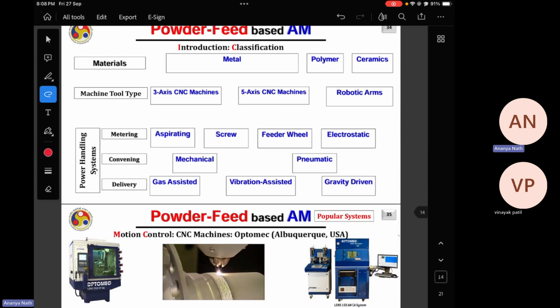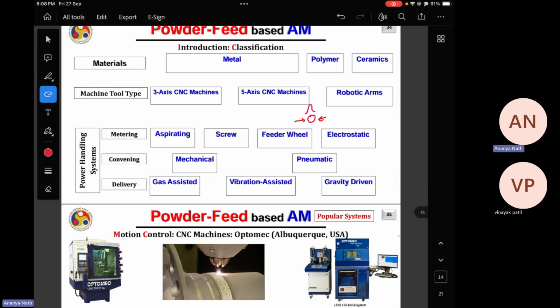In case of any other laser-based additive manufacturing, we always go for the Gaussian beam profile because that gives us the highest efficiency, because there we go for the laser focus spot diameter. We work at the focus spot. So in case of focus, the spot diameter is very small.